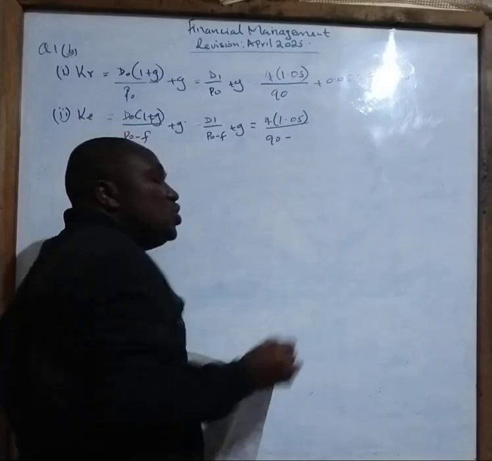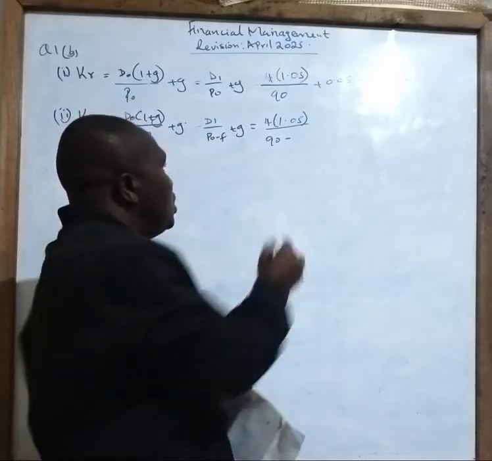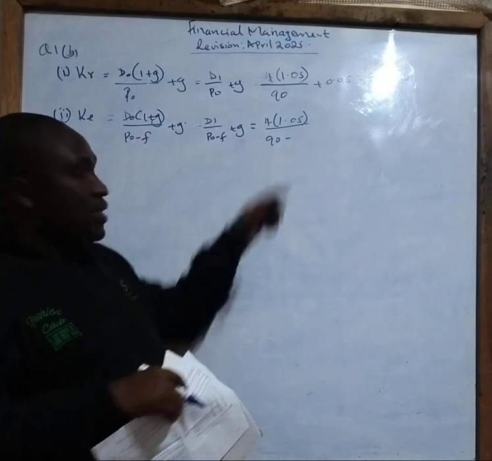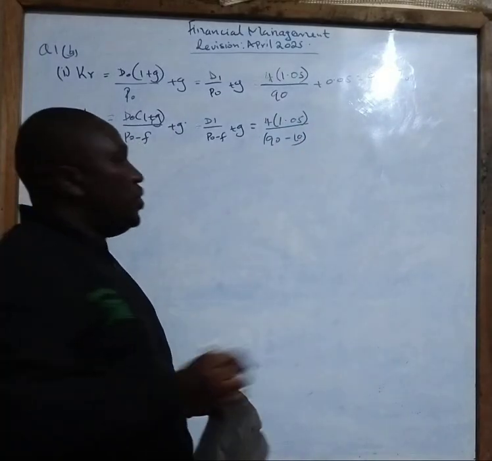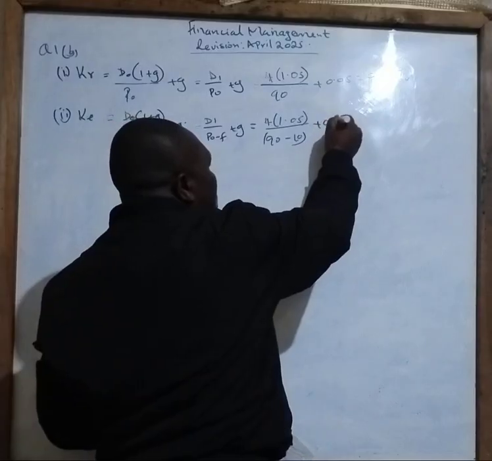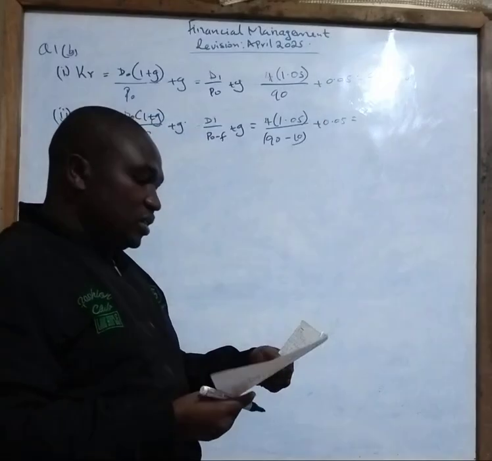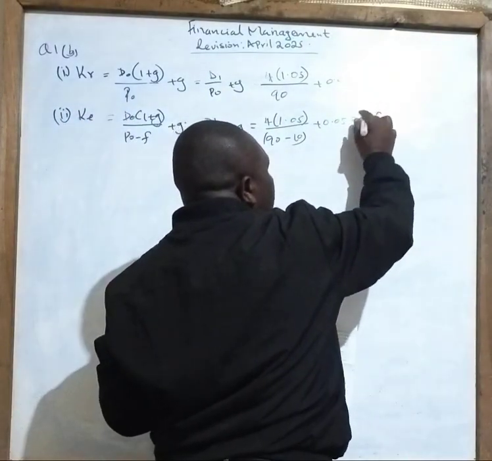We have been told there will be a flotation cost of 10 shillings per share. That flotation cost will automatically reduce the market price, so we reduce the market price by 10. Then from there, we retain our growth. When you press your calculator very well, the answer you're supposed to get is 10.23%.